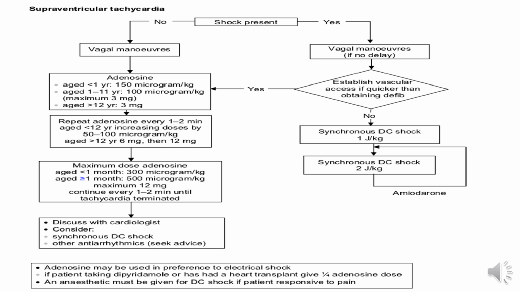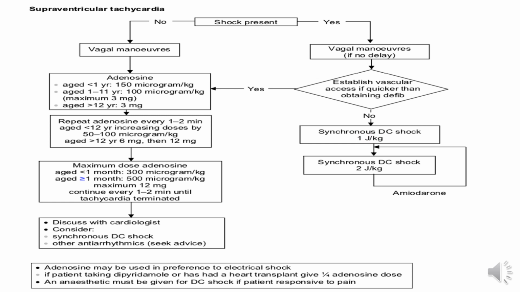Okay, so that is if the patient is not in shock. If the patient is in shock, without delay you should do the vagal maneuver and establish vascular access as soon as possible. But if you have not established access, you will go for the synchronized DC shock, 1 joule per kg.